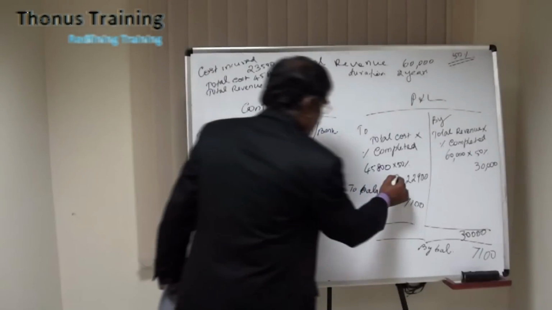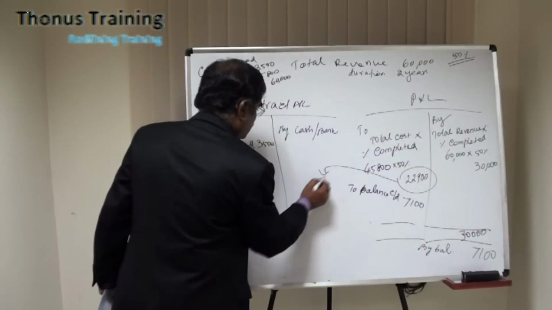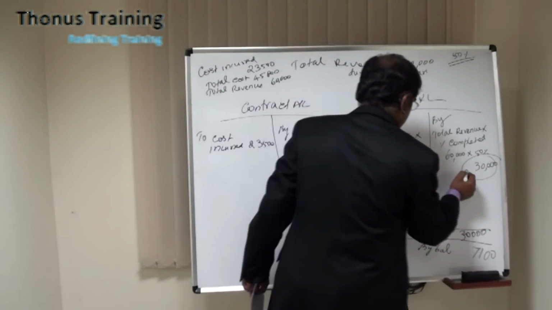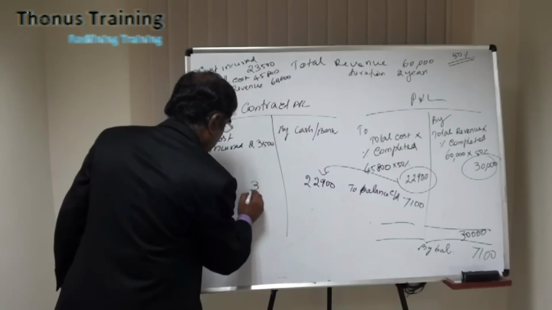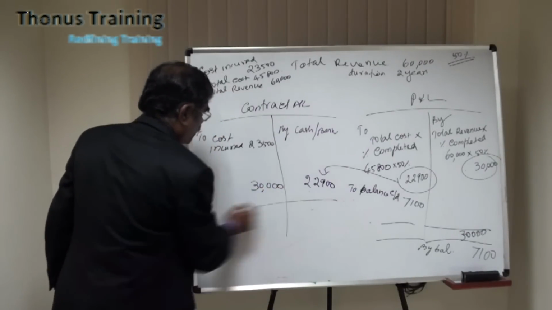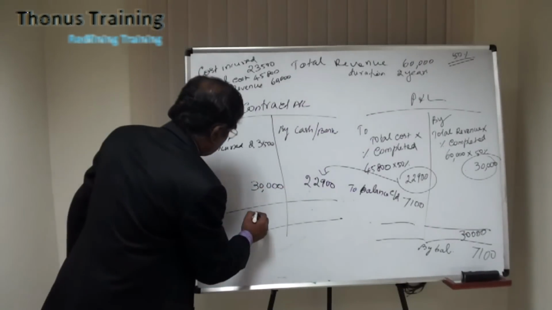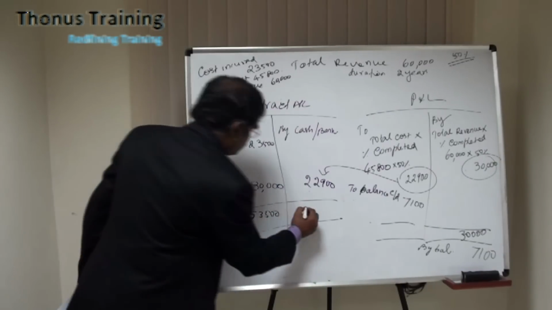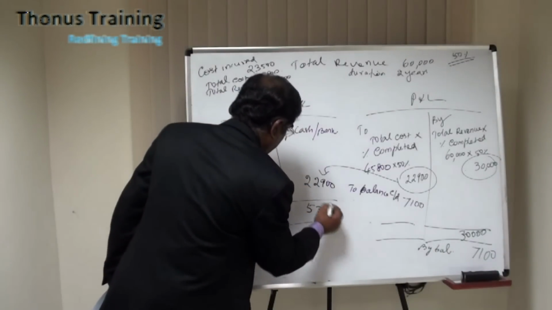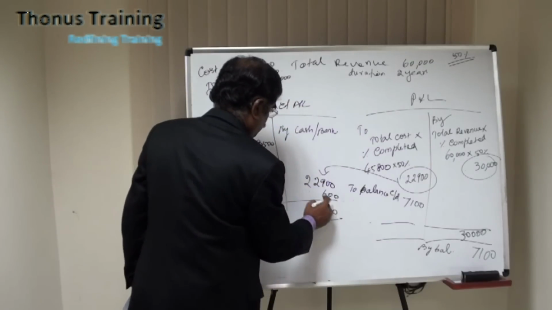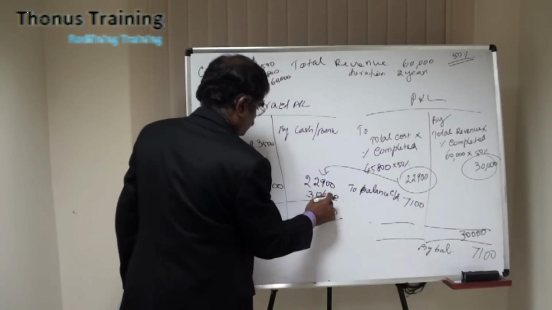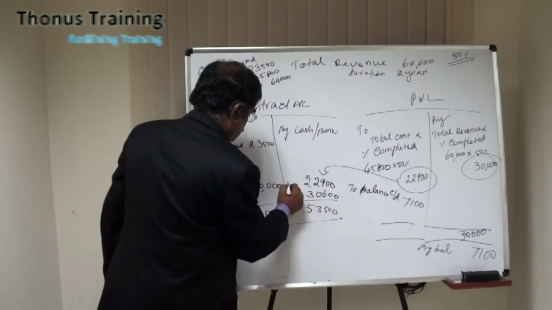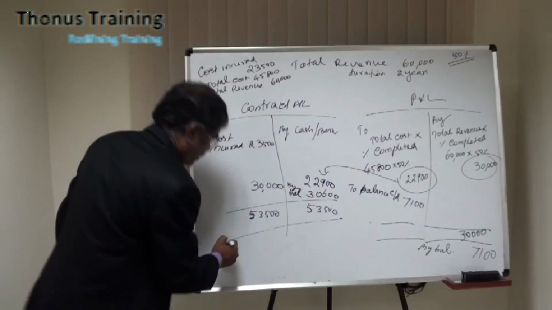Now, as I told you, there should be a corresponding credit entry towards this one, that is 22,900, and a corresponding debit entry for this one, which comes to 30,000. So if you total up, the debit side comes to 53,500. My balance is 30,600.